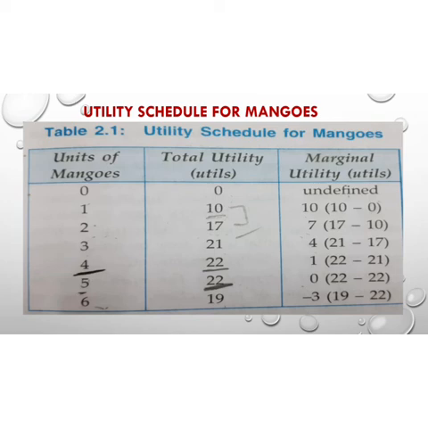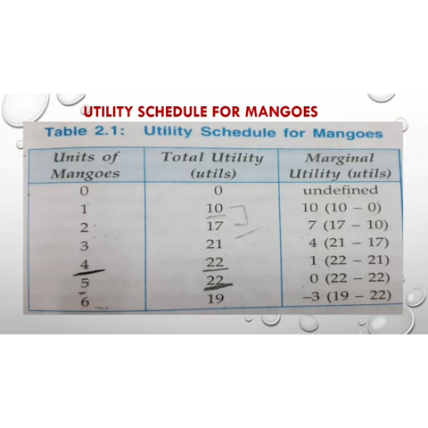Now first we have to know how we can calculate the marginal utility. As you can see, at 0 units the marginal utility is undefined, and when I consume the first unit, we determine the marginal utility by subtracting the previous utility from the present one. So here our present total utility is 10, our previous total utility is 0, so our marginal utility is 10. And in the second unit of mango, I subtract the previous total utility, that is 10, from my present total utility, that is 17, then my marginal utility is 7, and you will find the marginal utility like this.